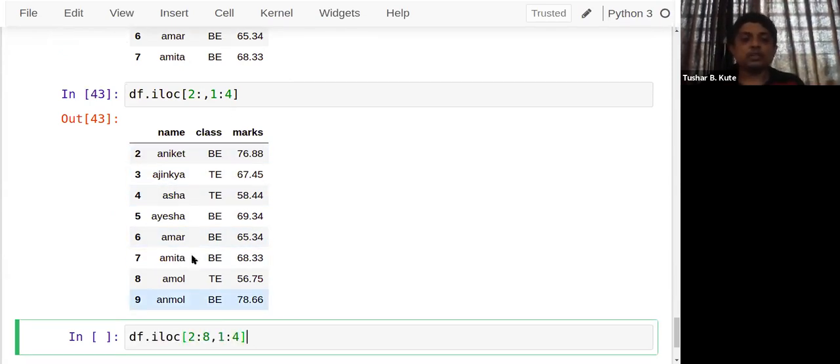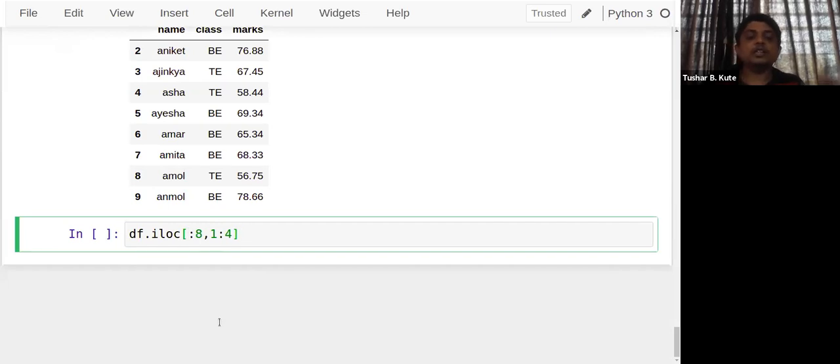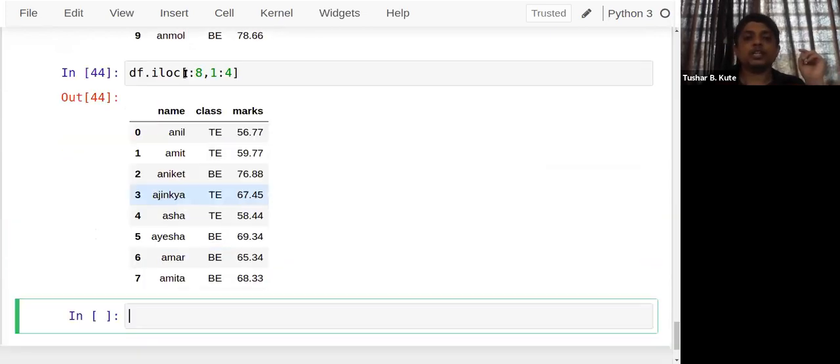Or I want rows from the start till the 7th row. Start is not mentioned over here. So just colon, empty, colon 8. So 0, 1, 2, 3, 4, 5, 6, 7. Till the 7th row, these elements are extracted. So the initial index is not mentioned there.